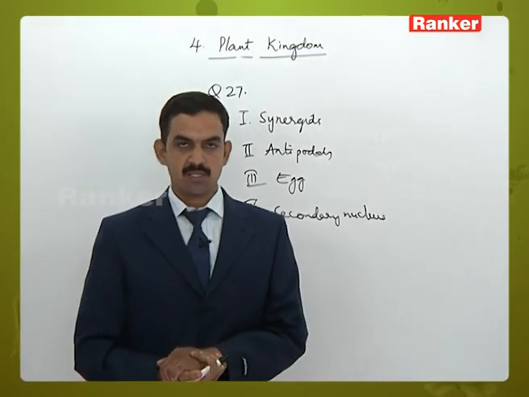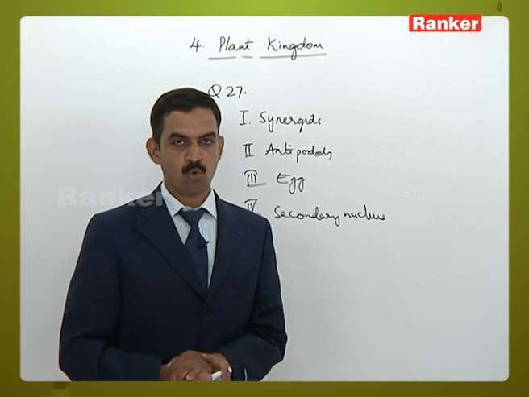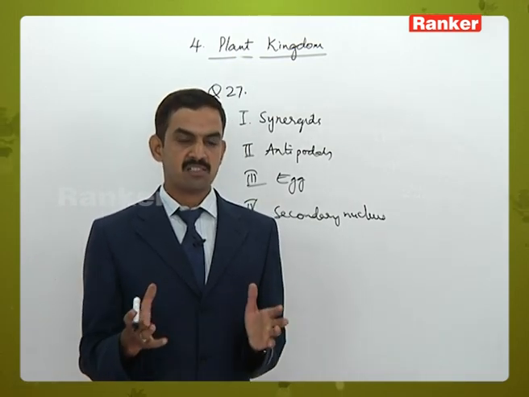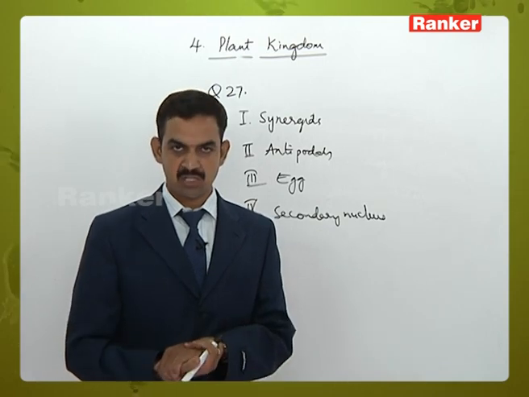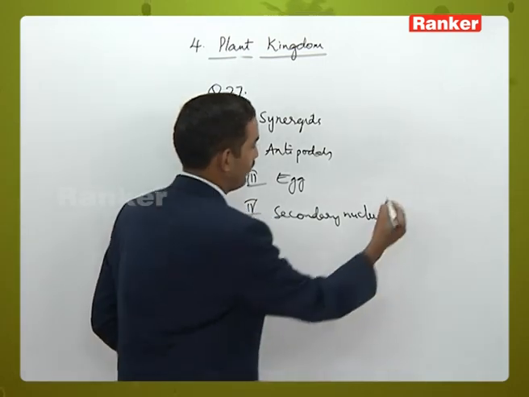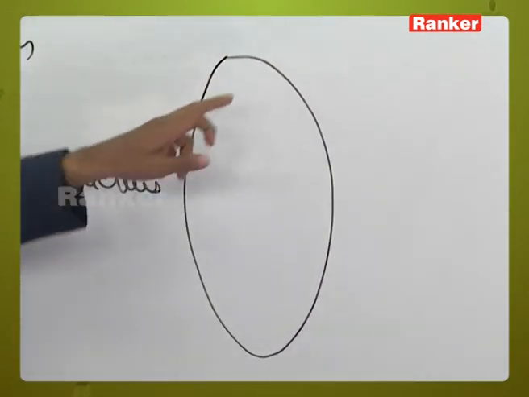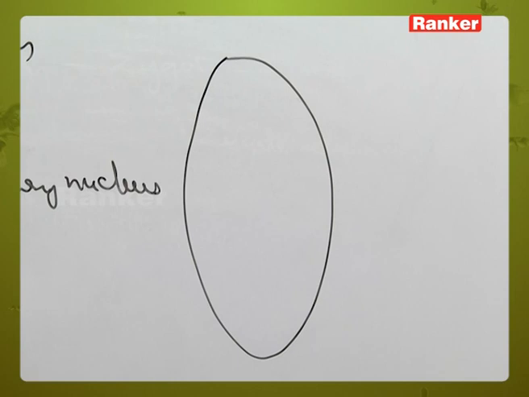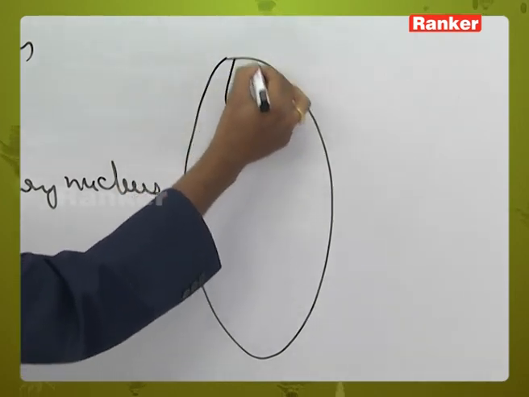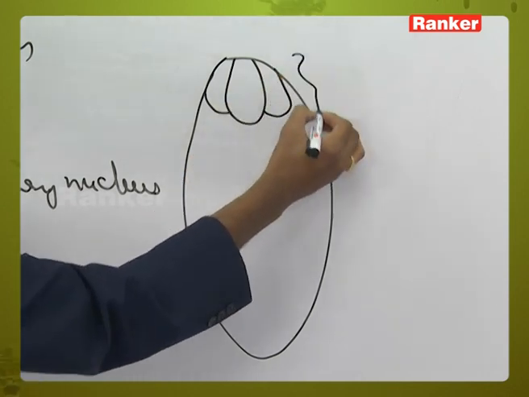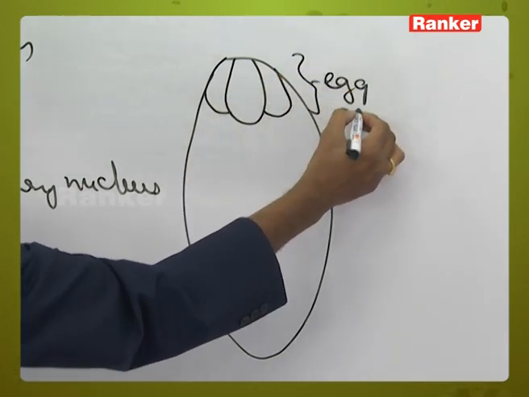In angiosperms, the female gametophyte is otherwise called as embryo sac, which contains 7 cells or 8 nucleated condition. In that, towards micropylar end, 3 cells are present like this. So this entire structure is called as egg apparatus.